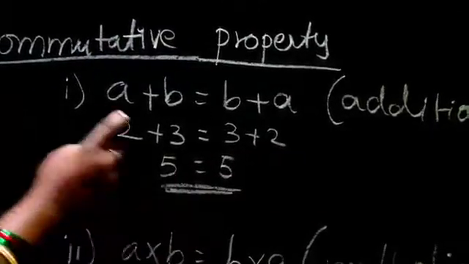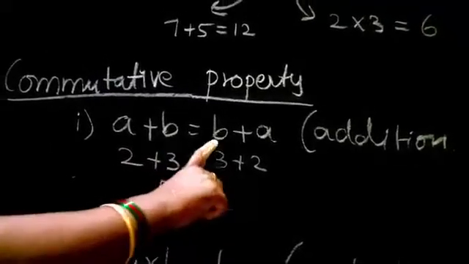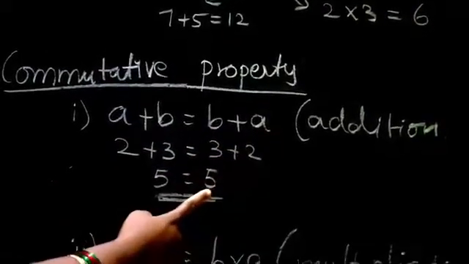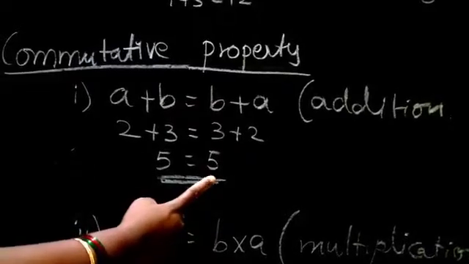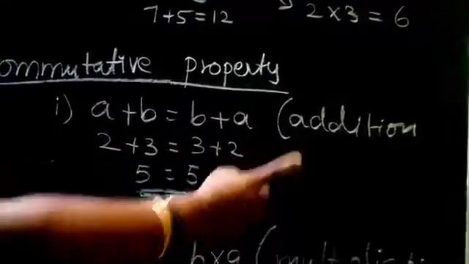So when we add A plus B or B plus A, we get the same answer. This is the commutative property under addition.